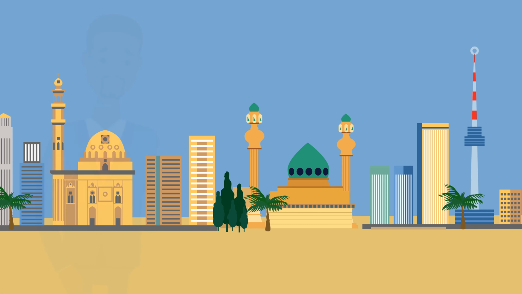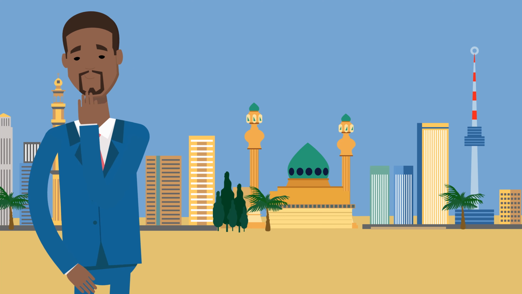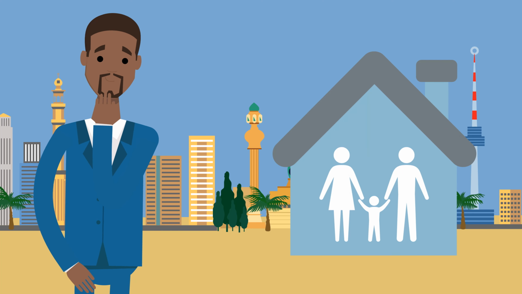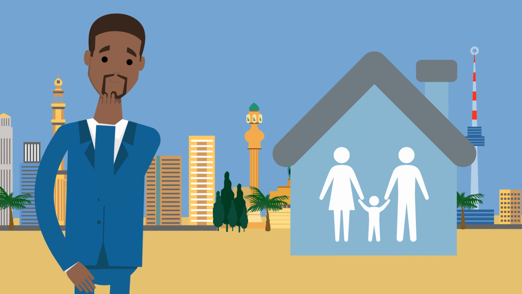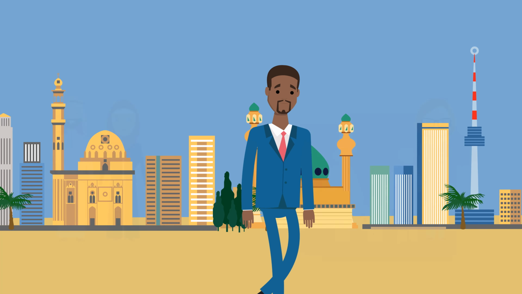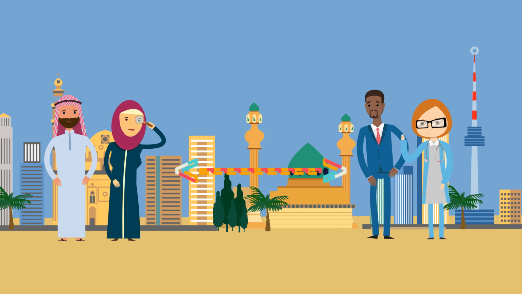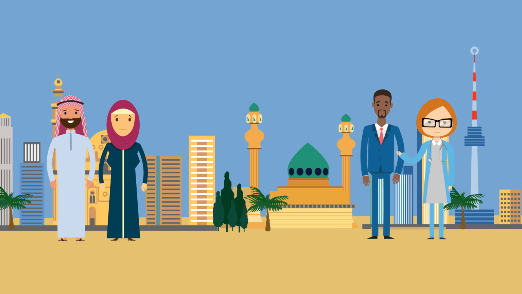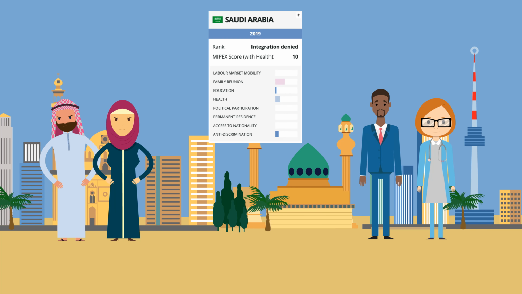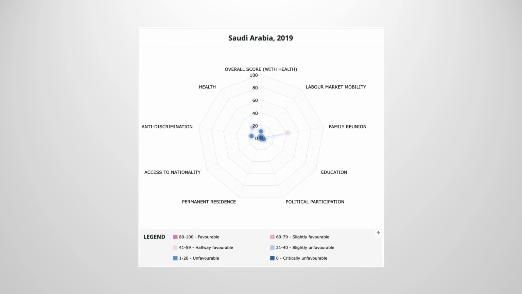There is only one policy area geared towards long-term integration: family reunification, and this is mainly offered to highly skilled immigrants. This is important because the policy approach towards migrants influences how well the domestic and immigrant populations interact and view each other. Policies, like we've seen in the case of Saudi Arabia, may encourage the public to think of immigrants as subordinates and strangers. I hope this quick glance at the favorability of Saudi integration policies has helped you understand the country's current situation.